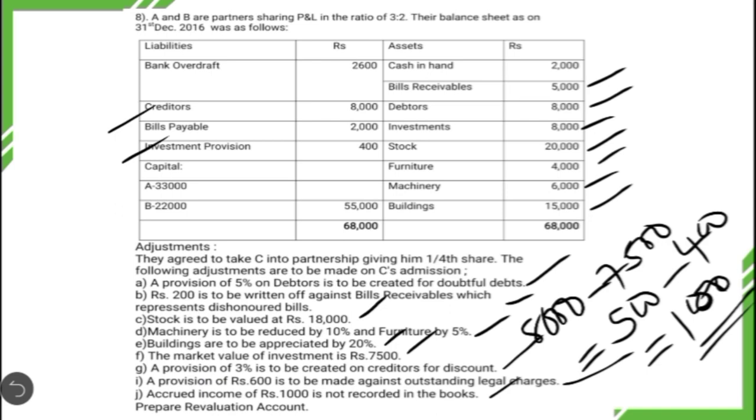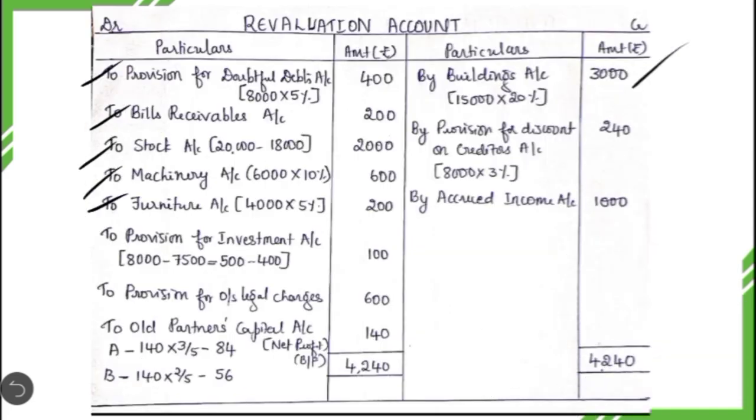But this loss they had already been anticipating, so they had created investment provision to the extent of 400. To that extent the loss will be reduced. Okay, from 500 we are deducting that 400, so the ultimate loss on revaluation of investment will only be 100 rupees. So we have to adjust that amount of 100 rupees to the provision on investment. Okay, so 8000 minus 7500, the actual loss was 500, from that we have deducted 400, so the remaining amount of 100 rupees is adjusted to the provision for investment account.